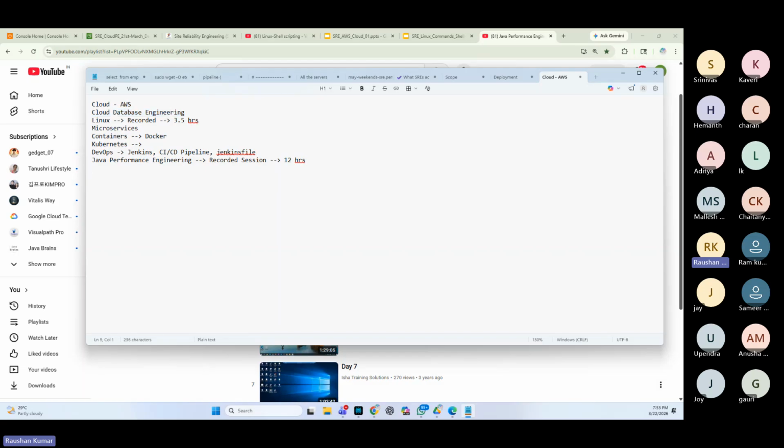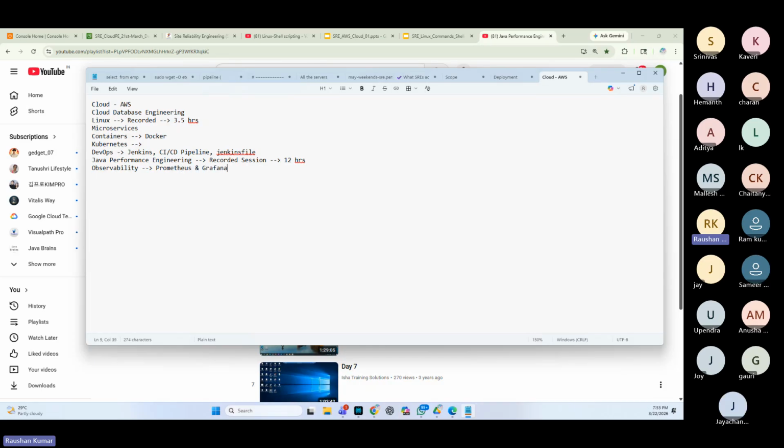After this, friends, we talk about observability. What is observability, what is monitoring, and how is it different from monitoring? We talk about Prometheus and Grafana. I'm going to show you how to set up Prometheus and Grafana dashboards, install Prometheus on the server, install Grafana and the agents like node exporter, create some dashboards, and see some visualization in Grafana.